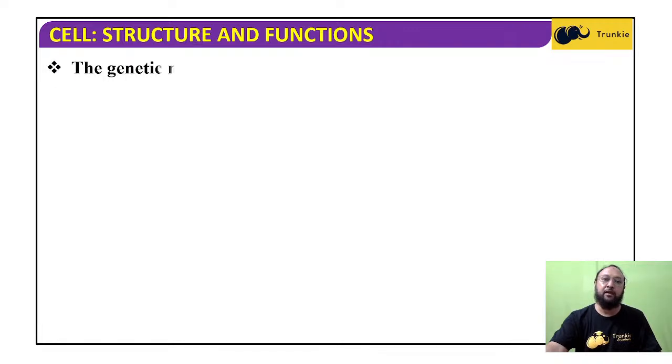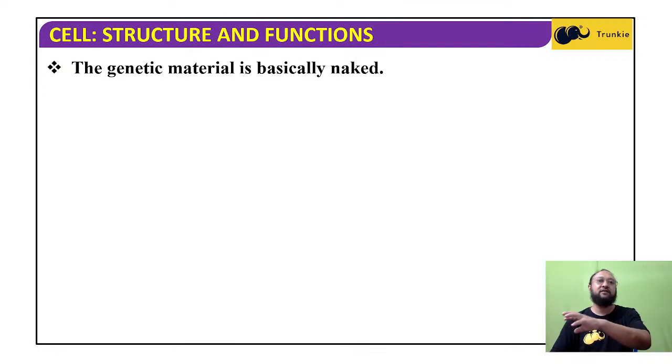Okay. Now the genetic material is basically naked. Like we have seen in eukaryotic cells, the genetic material is with the nucleosome, then the chromatin fibers, and is well packed in the chromosome. There is an octamer structure on which the DNA is wound, and that is called the nucleosome. The histone protein, the octamer histone protein, is found in eukaryotic cells. Histone protein is not found in prokaryotic cells, and the genetic material is naked.